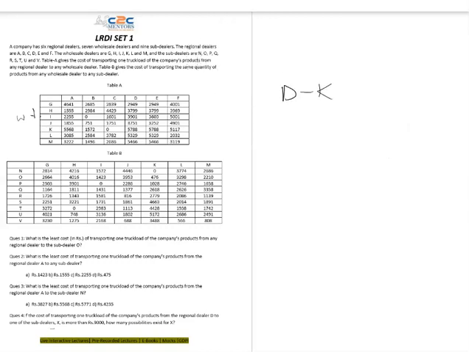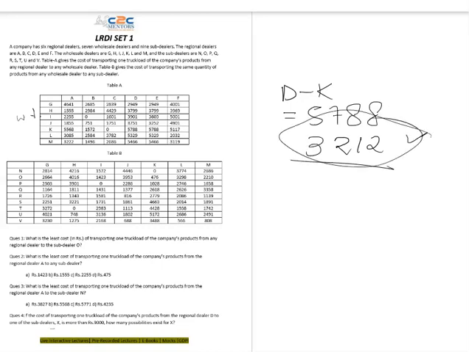Then I will go to D to K, 5,788. I need close to 212 to make it 6,000, and then definitely I'll add 3,000. So I need a cost greater than 3,212 in K. Okay, so I found 1 here, 2 here, 3 here, and 4 here. 4 values in D to K. So we are just going to write down here that D to K to any sub dealer X is giving me 4 values. I hope everyone is clear with this particular thing, right?